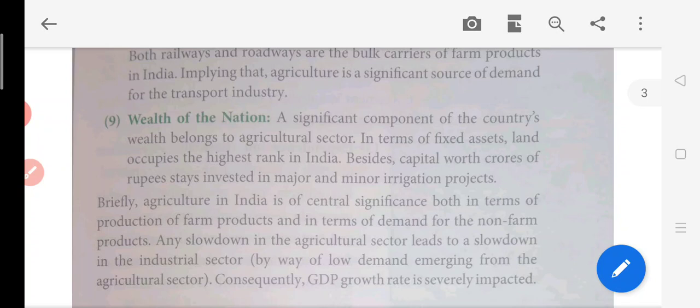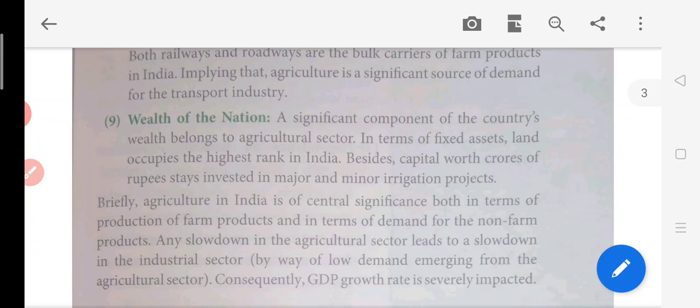Okay, so capital worth crores of rupees stays invested in major and minor irrigation projects here. So all these major and minor irrigation projects involve heavy expenditure, so all these fixed assets are involved in the contribution to GDP in agriculture. So heavy investment is being made here. Because of this, we can say that the wealth of the nation is also created, because agriculture also attracts a lot of investment.